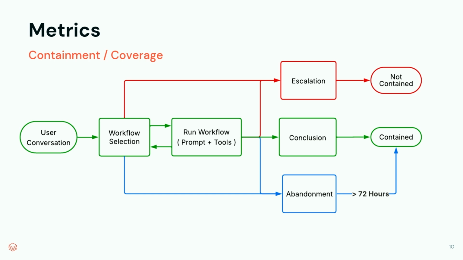But at any step in this process, the user, the customer, or the agent might decide that they want to escalate it to a human agent, and then we would go through the red path. Or what also happens is users often go away. They might go away even right after we help them, so they might not confirm whether we've resolved their issue. In this case, we wait 72 hours to see if they return again before we mark it as contained. This is also a variable number. It's actually a parameter in our AI BI dashboard. Sometimes we look at 12 hours, 24 hours, 72 hours.